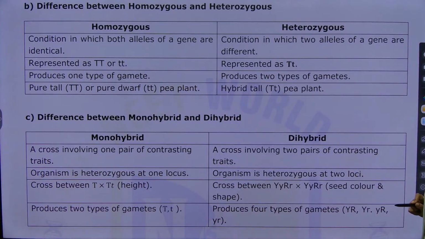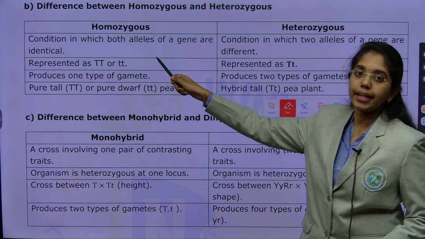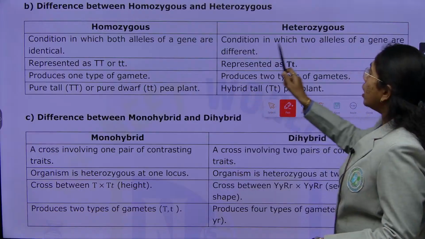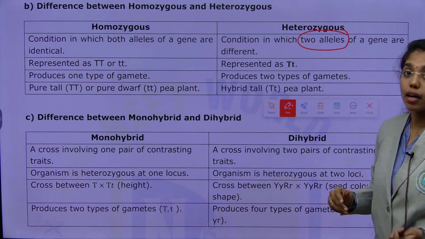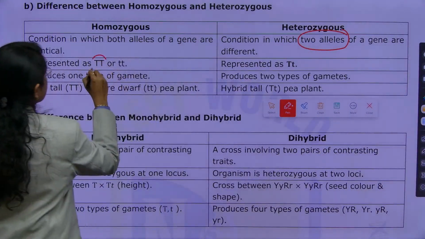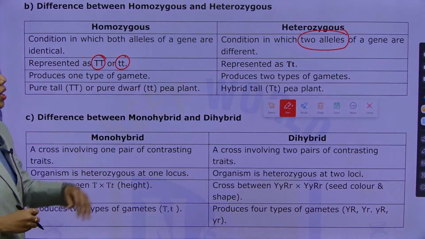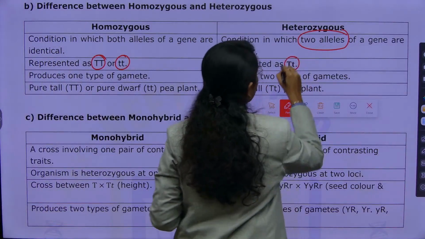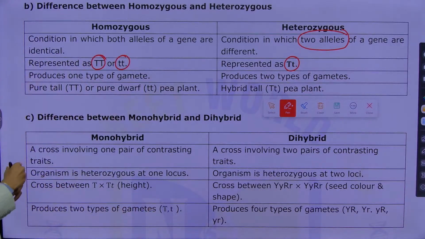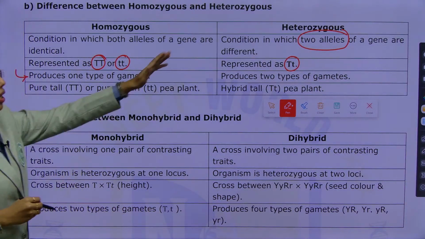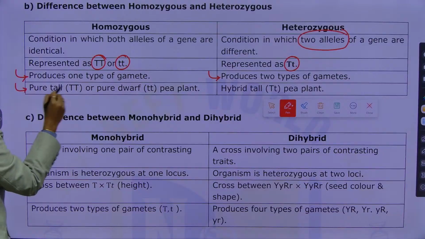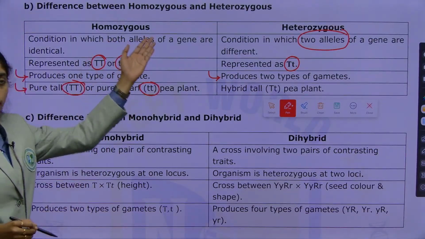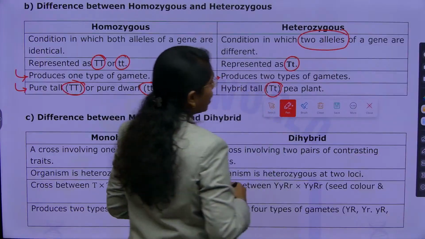Next, you see differences between homozygous condition and heterozygous condition. In homozygous, both the alleles are identical for a gene, showing pure line. In the heterozygous condition, the two alleles of a gene are different. Homozygous is represented as capital T capital T or small t small t, whereas heterozygous is represented as capital T small t. Homozygous produces only one type of gamete. Heterozygous condition will produce two types of gametes. Homozygous is pure tall or pure dwarf, and heterozygous is hybrid tall in the pea plant.